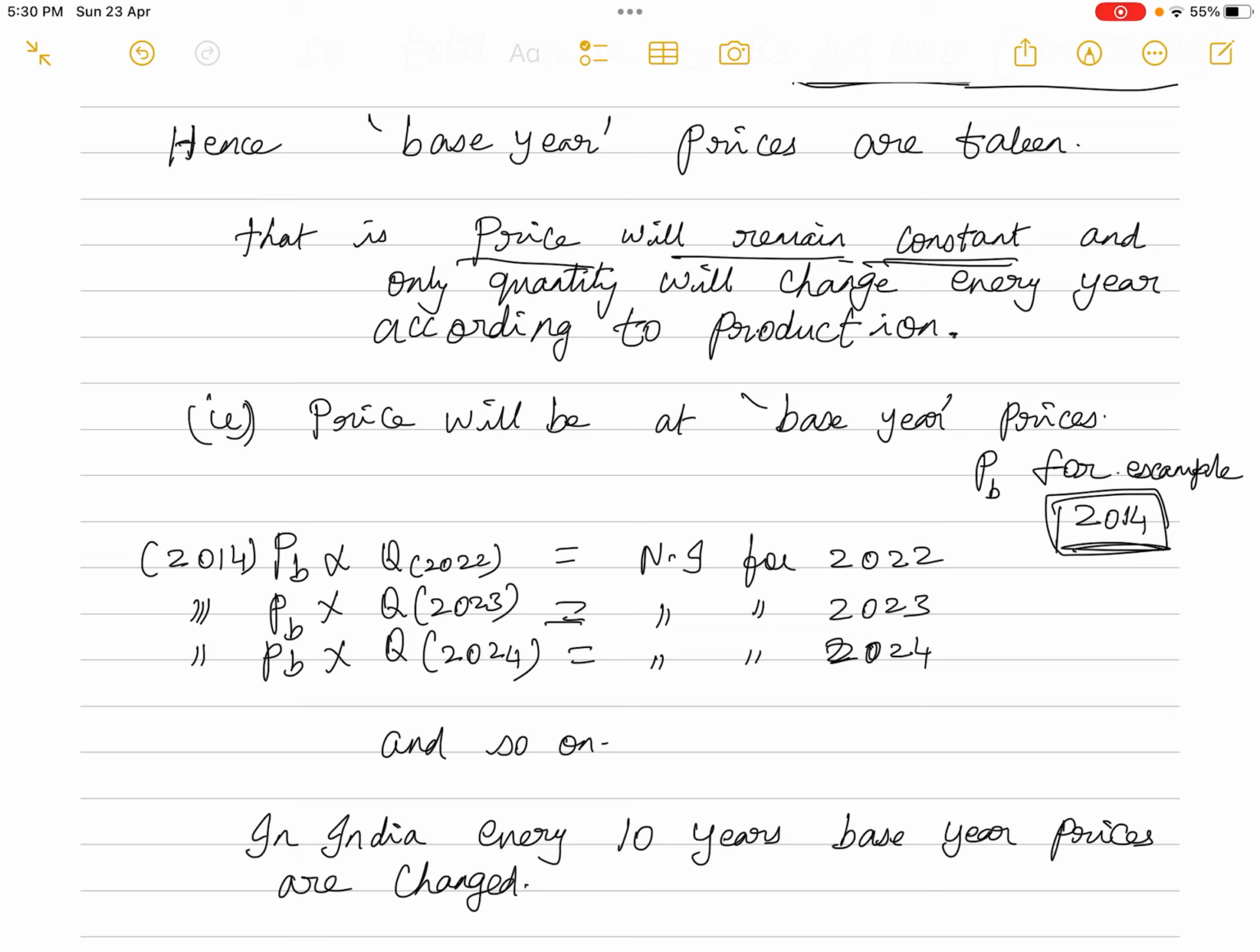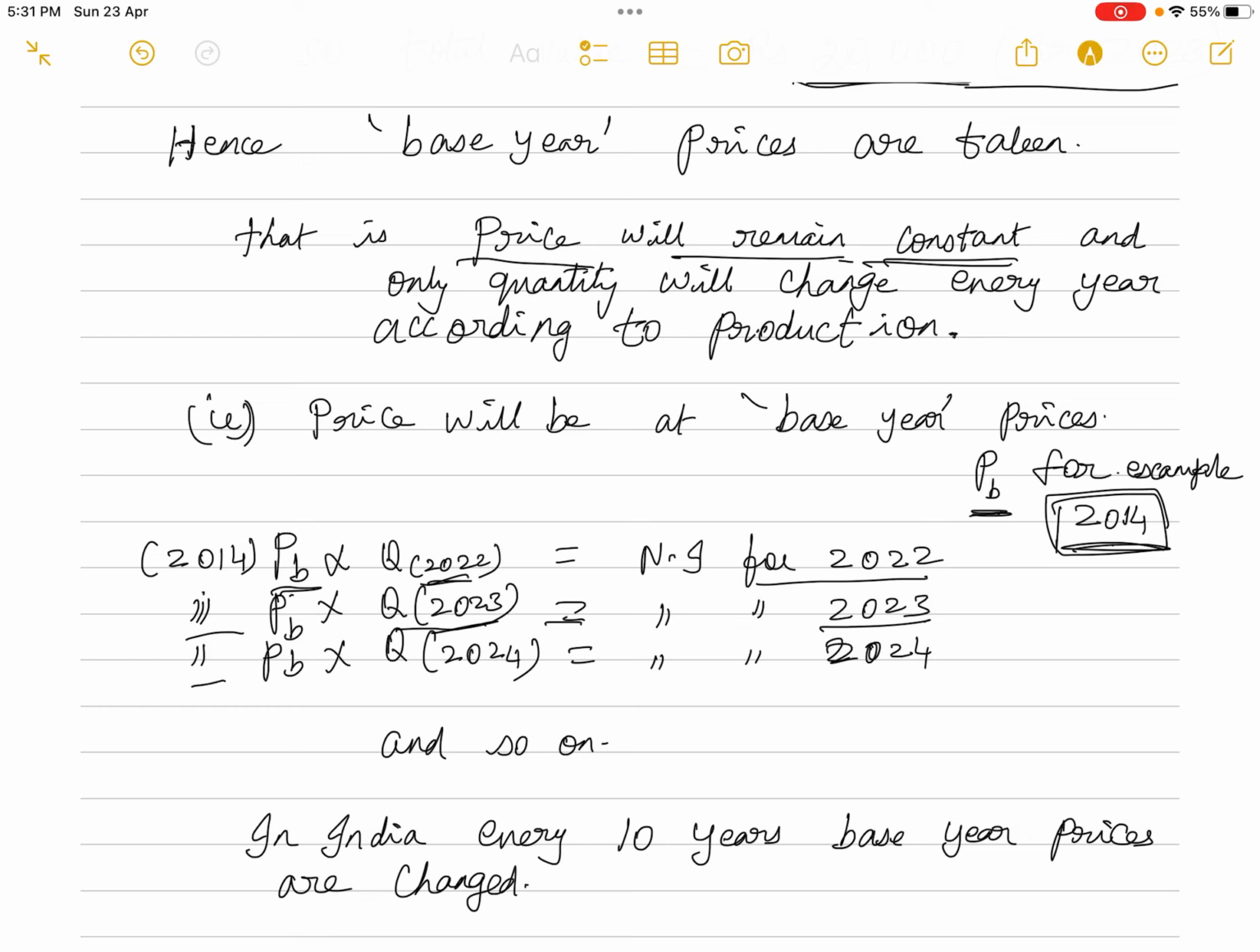Here you can see the price will be at base year prices, that's what I have mentioned, PB. For example, I have just assumed 2014. So PB, the 2014 price, multiplied by the quantity produced in 2022, will give you the national income for 2022. Again, PB, the price prevailing in the base year 2014, multiplied by the quantity produced in the country in 2023, will give you the national income for 2023. So like that, keep on.